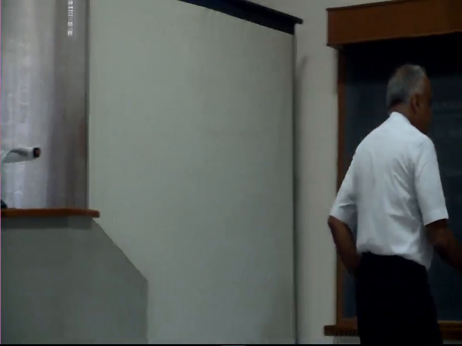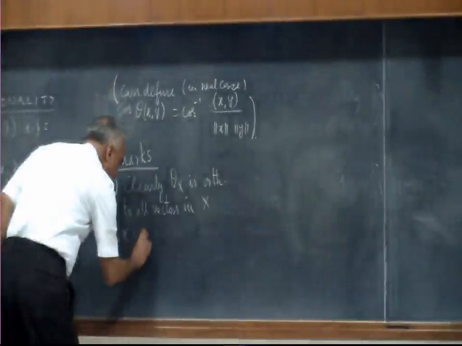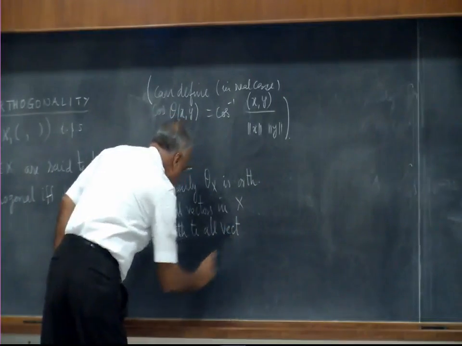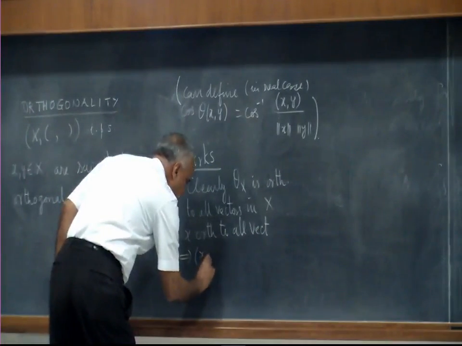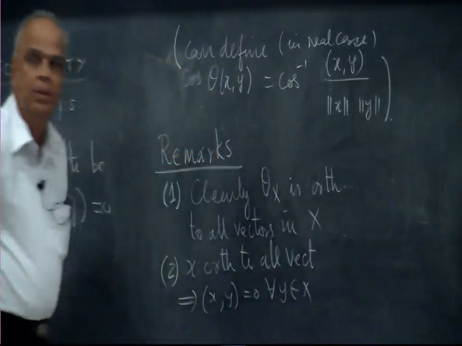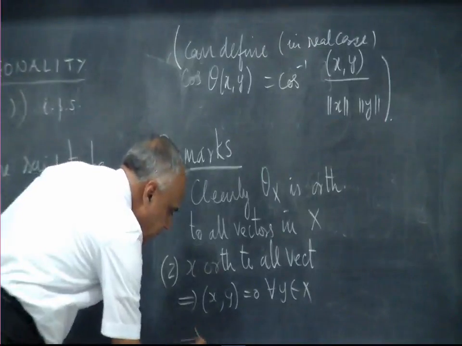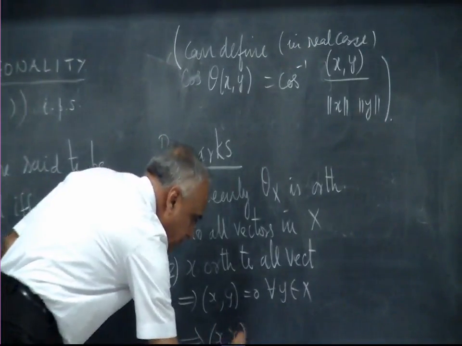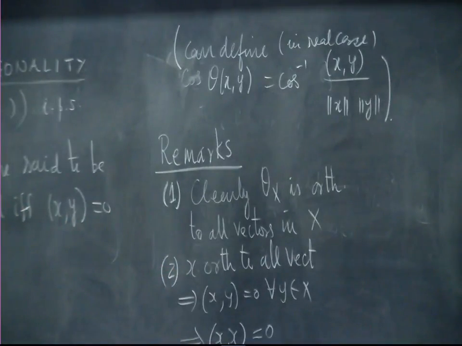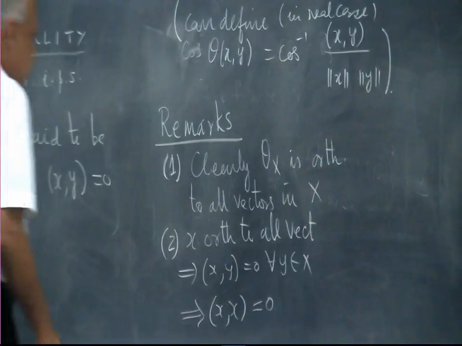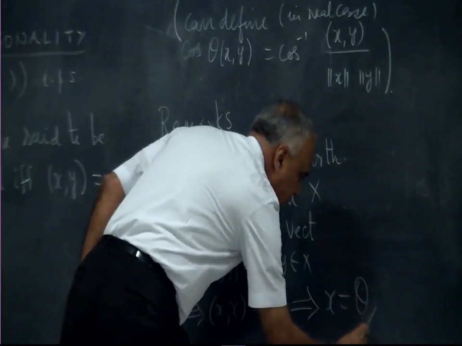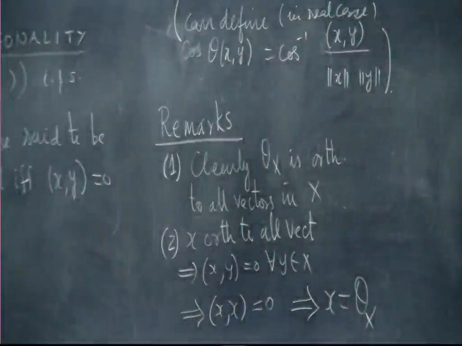So x orthogonal to all vectors implies x comma y equal to 0 for every y in X. That implies in particular x comma x equal to 0. Since this is true for all y, I can take y equal to x, but we know the inner product property that x comma x is 0 only when x equals theta x.